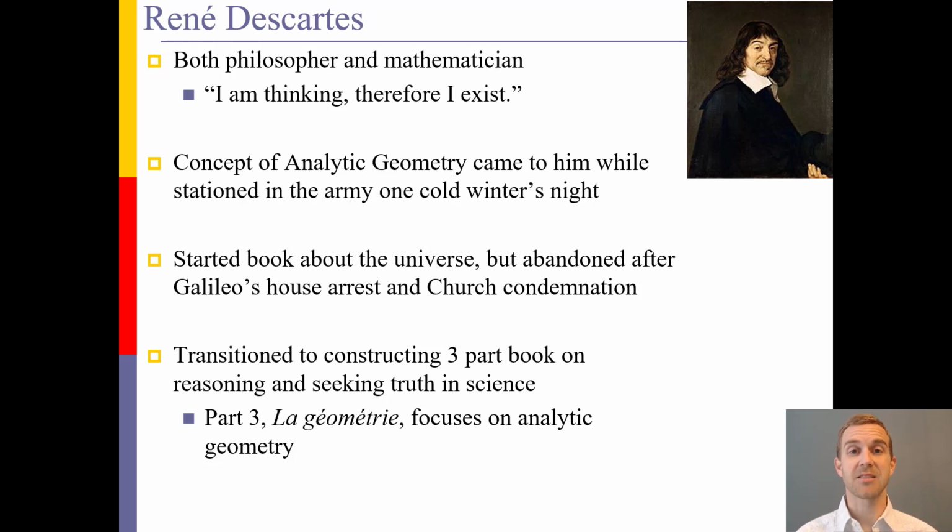He also did work on the universe, but once Galileo was under house arrest by the Catholic Church, he stopped his work because he did not want to end up in the same situation. And he turned his work back to his mathematics, such as analytic geometry. That allowed him to create books such as La Géométrie, which focuses on analytic geometry.